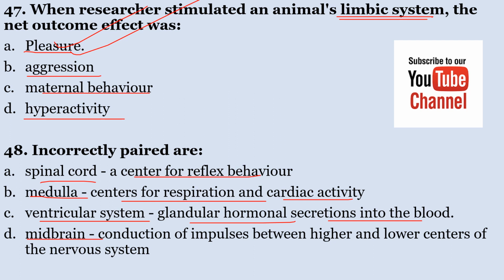D. Midbrain, conduction of impulses between higher and lower centers of the nervous system. Which one is an incorrectly paired pair? The correct answer is C, ventricular system, glandular hormonal secretion into the blood, which is not correct. So number 48 is C.